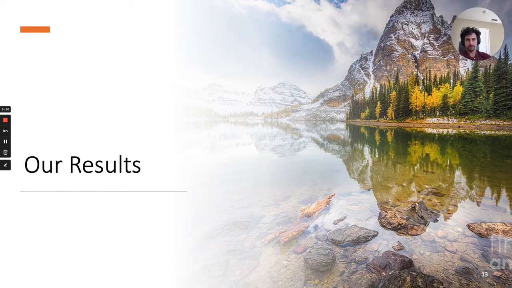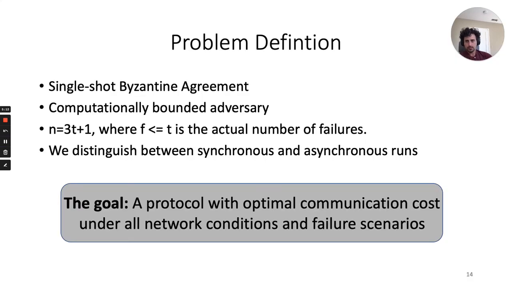Now let's talk about the results in this paper. We consider a single-shot Byzantine agreement, a computationally bounded adversary, n = 3t + 1 players, where t is the threshold of failures that the protocol can tolerate, and f is the actual number of failures. We distinguish between synchronous and asynchronous ones, and our goal is to design a protocol with optimal communication cost under all network conditions and failure scenarios.